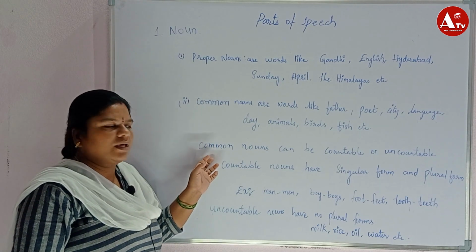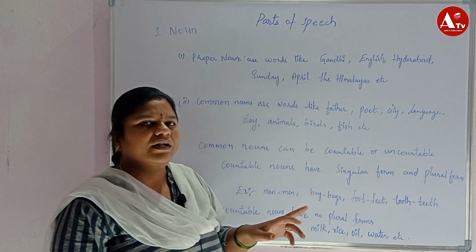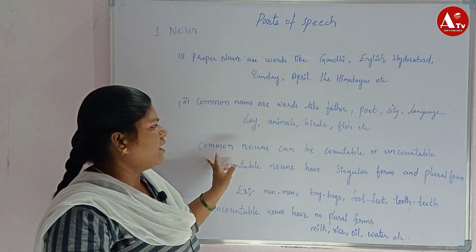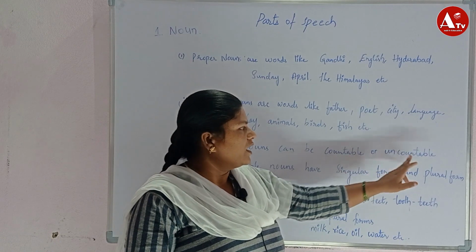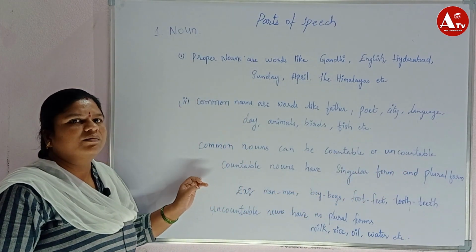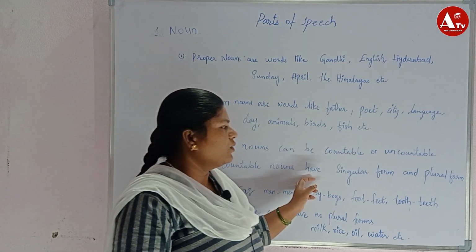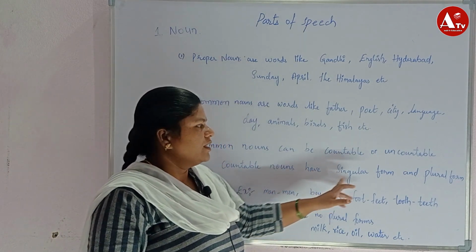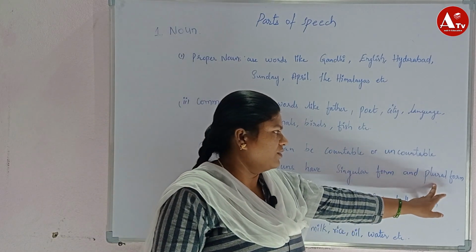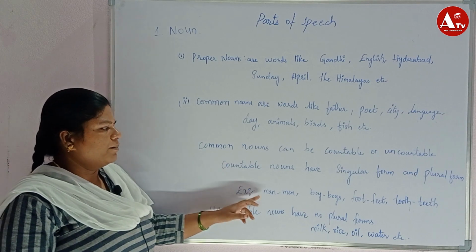So common nouns based on the forms are divided into two types. They are countable nouns and uncountable nouns. Countable nouns are nothing but those we can measure. Countable nouns have two forms, that are singular form and plural form. Examples for these countable nouns are man.